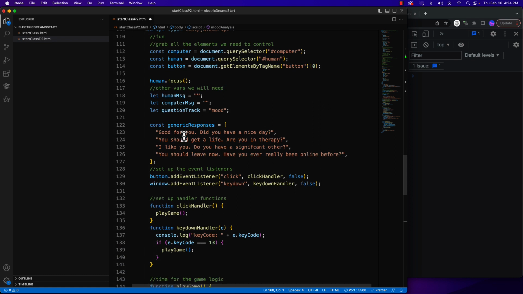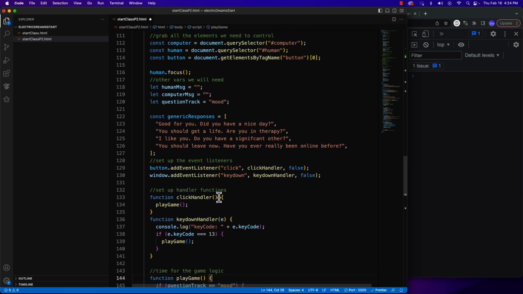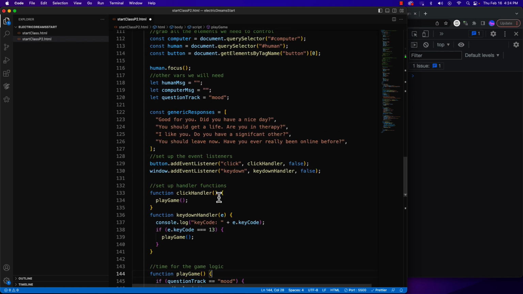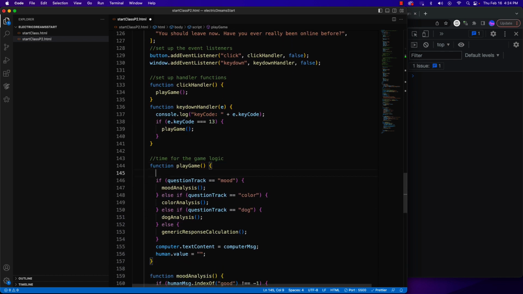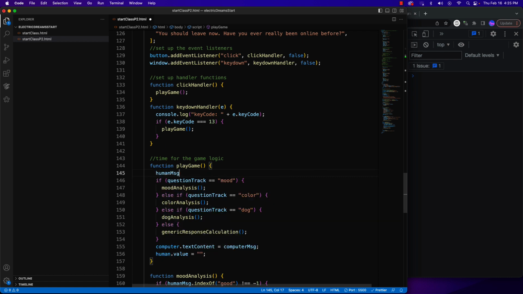So once we call play game, we need to set our human message equal to the value of human, which is what was typed in. So I'll say human message is equal to human dot value.